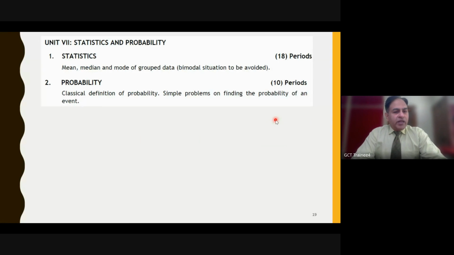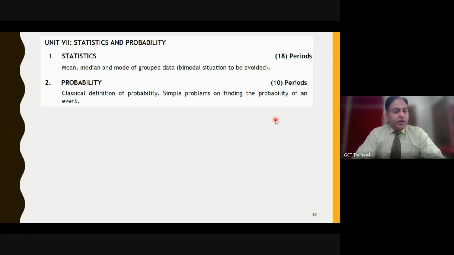In stats and probability, for stats generally there is no confusion. Mean, median, and mode of grouped data, that's in our syllabus. Someone was asking, we have a step deviation method. Yes, the step deviation method is very much in the syllabus, and you can expect in the examination: using the step deviation method solve the following problem. So sometimes we have a direct type of problem wherein we have to find the mean of a given table if it is a direct kind of table. Otherwise, we need to subtract half and add half. You know the standard type of problems.